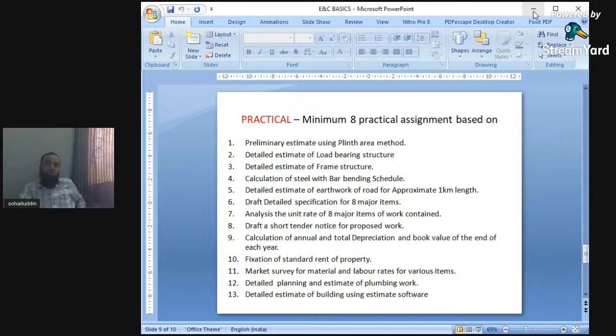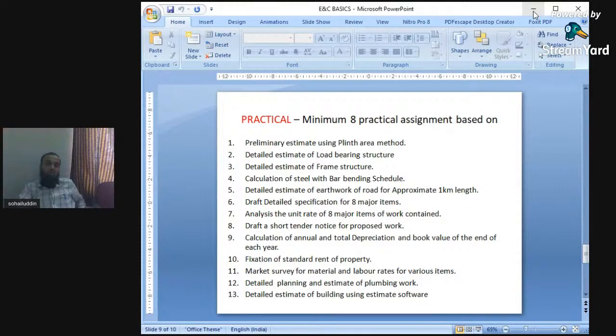First is preliminary estimate, as unit number 1. We have seen the preliminary or approximate estimate using the plinth area method. In unit number 2, we have seen the detailed estimate in load bearing and frame structures. That is serial number 3, detailed estimate of a frame structure. We will take a building, G+1, G+2 building or a ground floor building, and find out the complete cost of the building in practicals. So load bearing structure, frame structures, calculation of steel in columns, beams, slab, foundation, footings.